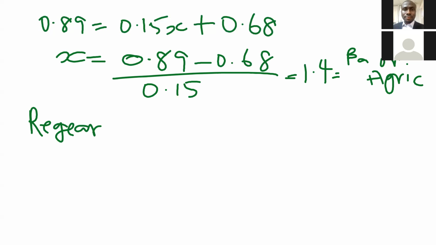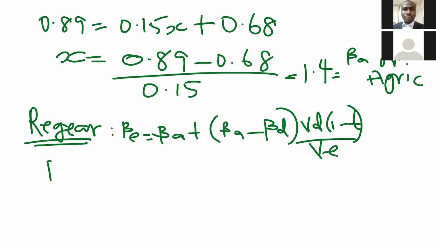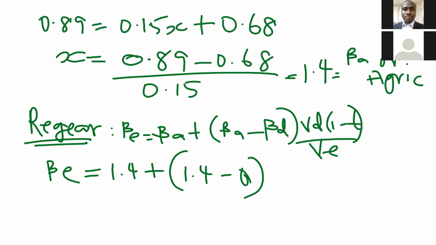So step 3, re-gear, which is beta equity equal to beta asset plus beta asset minus beta debt, value of debt, 1 minus tax, divided by value of equity. So therefore, beta equity is equal to what you get? Beta asset is 1.4 plus, open a bracket, 1.4 minus 0, beta debt is 0. What is the value of debt? Now, this time around, we are not using the value of debt of proxy. We are using the value of debt of the company we just calculated.